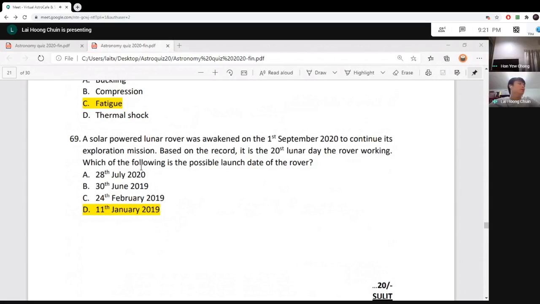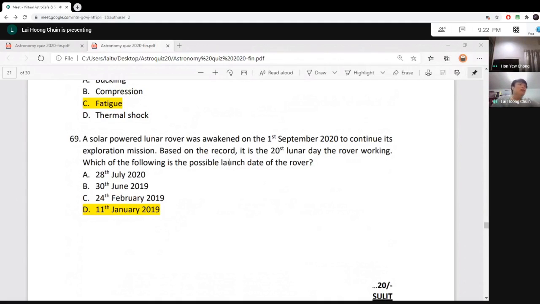So it's impossible to launch on 28th of July 2020 to get 20 days on the moon. Then 30th June is about 1 year earlier, which is also impossible. So next we have 24th February and 11th of January. For 24th of February, you can get the 20th lunar day.